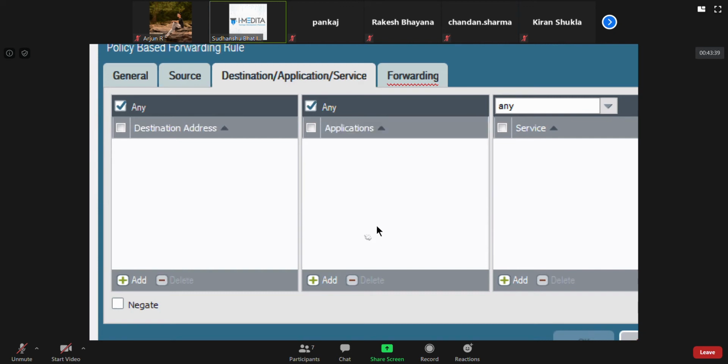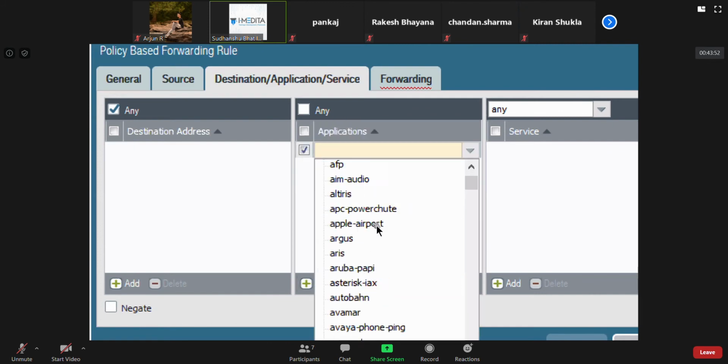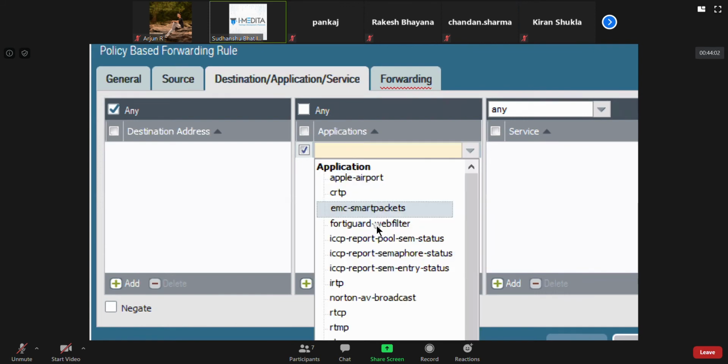And this is the part of App-ID. All the applications that our firewall understands, you can mention specifically. I'll not touch on that right away, but I'll just quickly show you. There are a lot of applications that your firewall understands. Let me give an example.